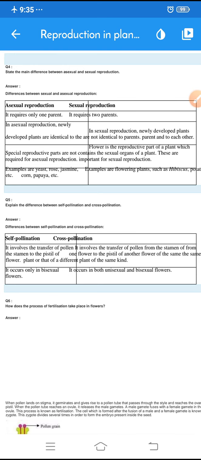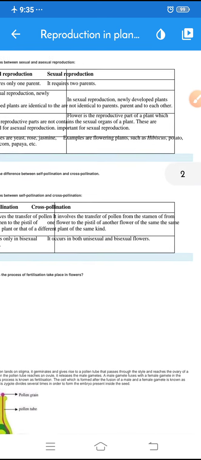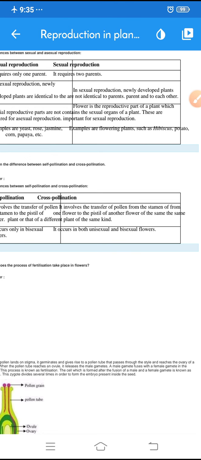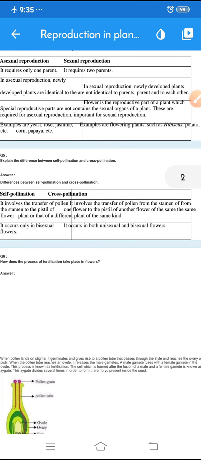For sexual reproduction, all the flowering plants, the plants which bear flowers, have sexual reproduction. For example, hibiscus. Potato does not come under sexual reproduction, it comes under asexual reproduction. This is vegetative propagation. Potato propagates by vegetative propagation, so it does not come under sexual reproduction.